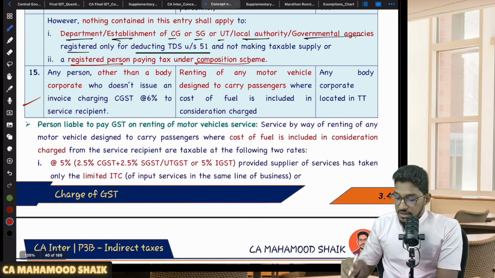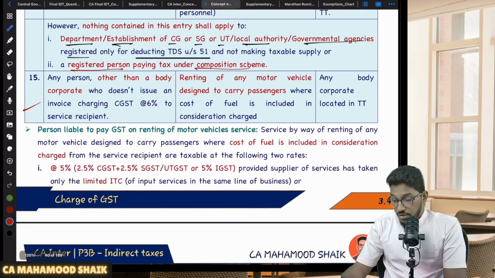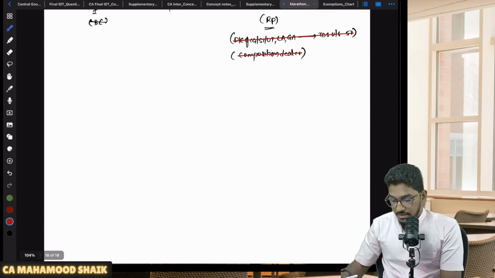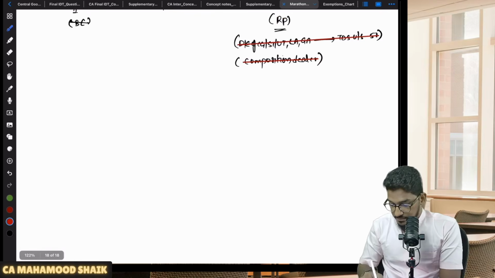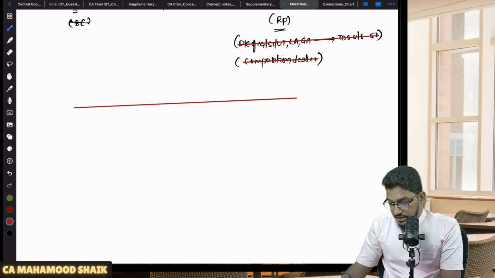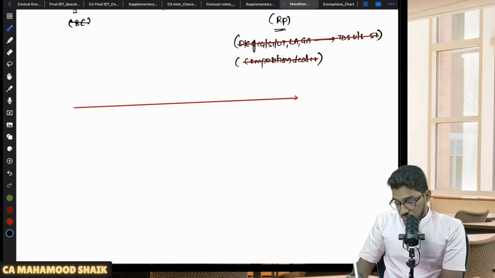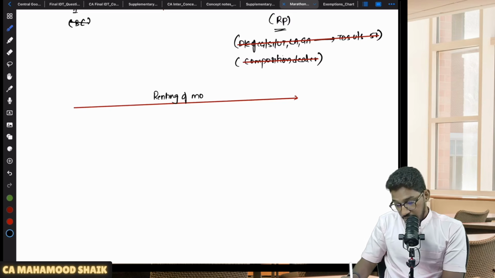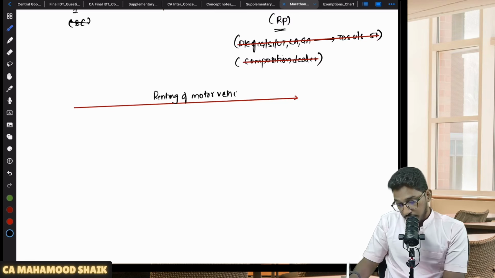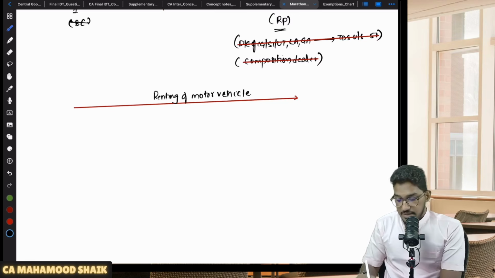Now one more thing we have, renting of motor vehicle. This also I will try to present in a neat manner. Renting of motor vehicle will get covered under RCM. When, sir?